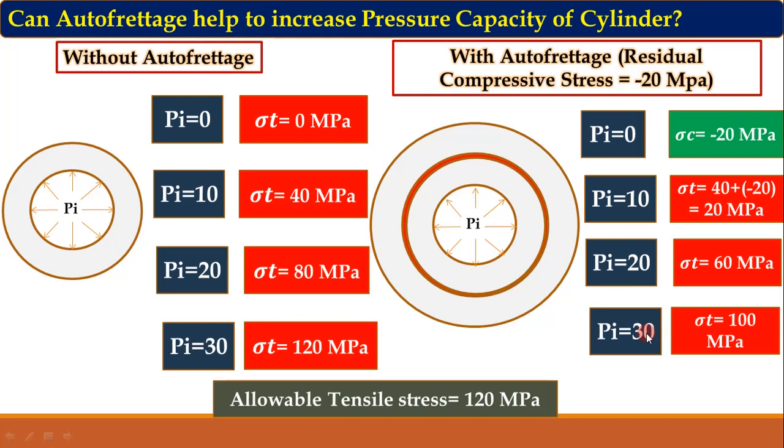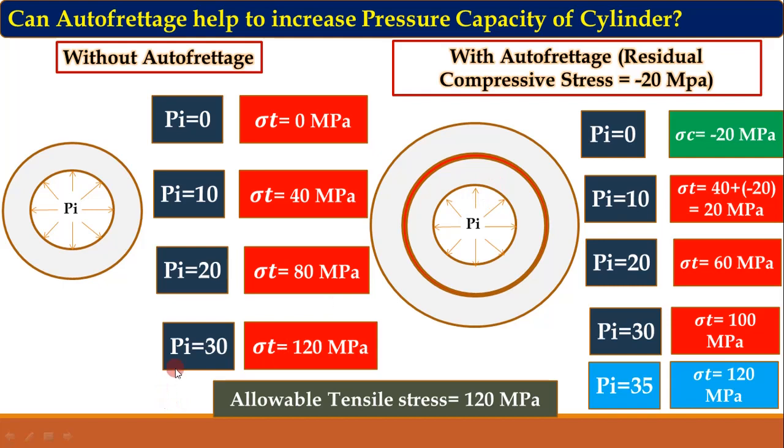If we increase the pressure by 5, the internal pressure is 35 megapascal, and the tangential stress would be 120 megapascal. Here we cannot increase the pressure further because the tangential stress has reached the allowable tensile stress, and thus this internal pressure of 35 megapascal is the pressure capacity of the cylinder with autofrettage.